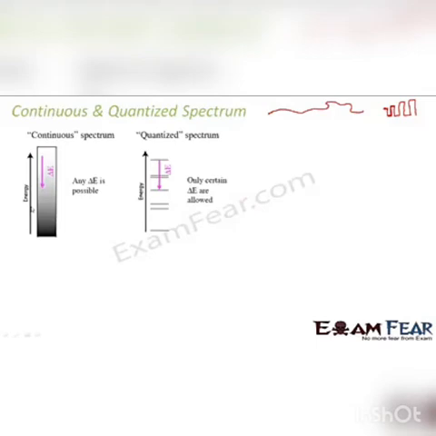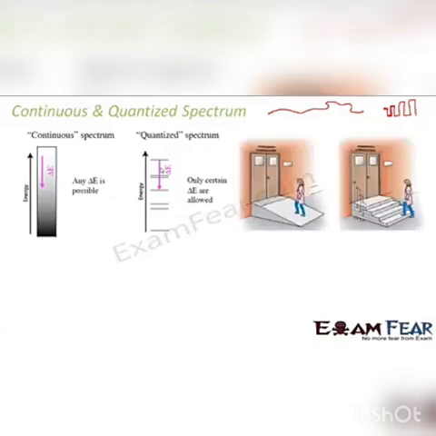So if you look at this continuous spectrum, here it is dark, it gets lighter, lighter, lighter, and here it is light, right? So it is changing continuously. But in this case, there are discrete lines at places. So when I talk about quantized spectrum, we are talking about specific values. When we are talking about continuous spectrum, we are not talking about specific values.